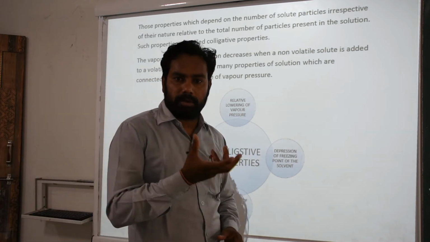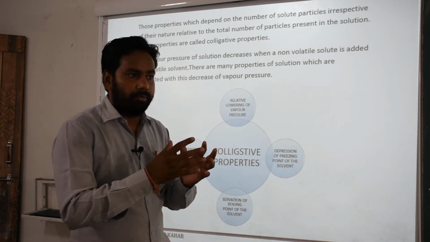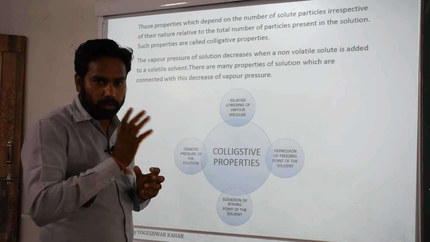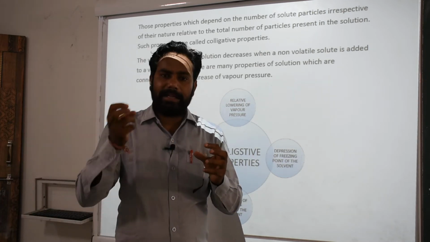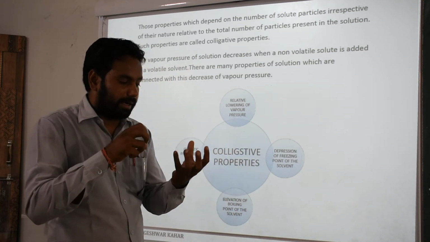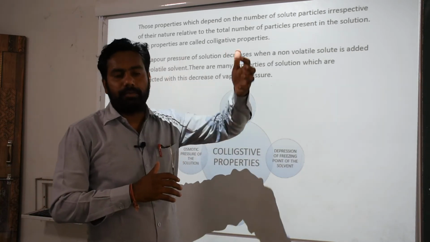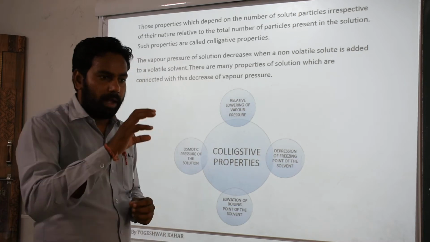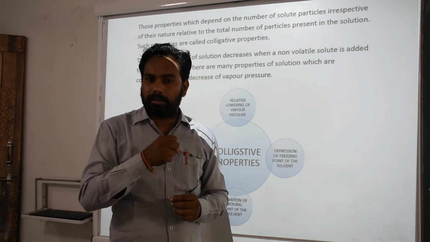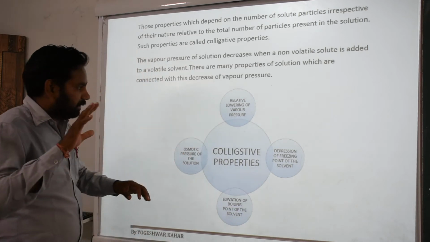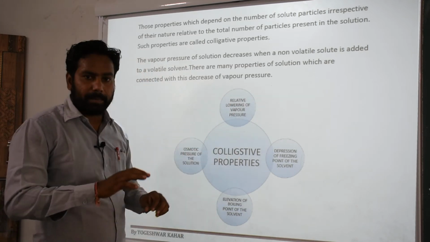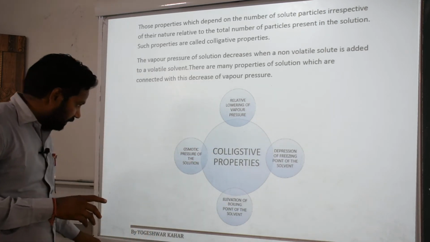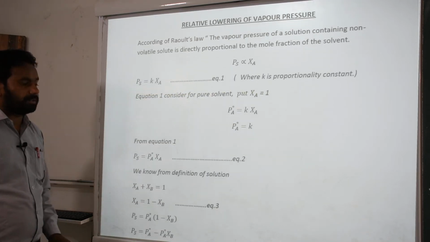If we have 100 ml water and we boil it, we collect 100 ml of vapor. But if we add 20 gram of sodium chloride to 100 ml water and now collect the vapor, the vapor is less than 100 ml because some amount of NaCl holds back the water. Okay, that property is called relative lowering of vapor pressure, because the vapor pressure is decreased in comparison to the pure vapor pressure.